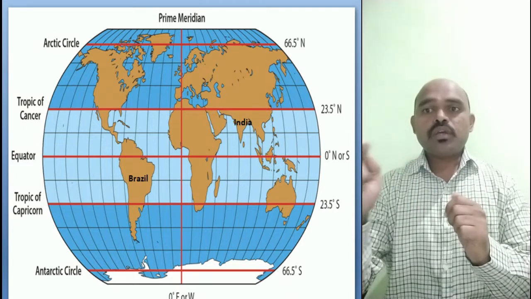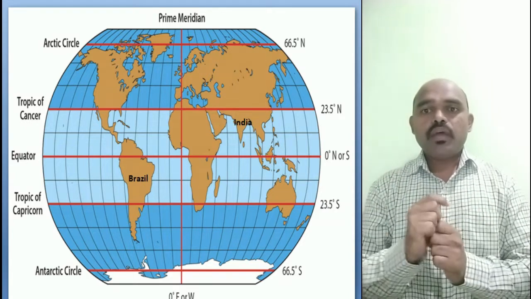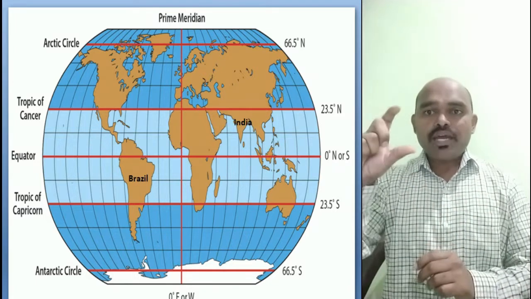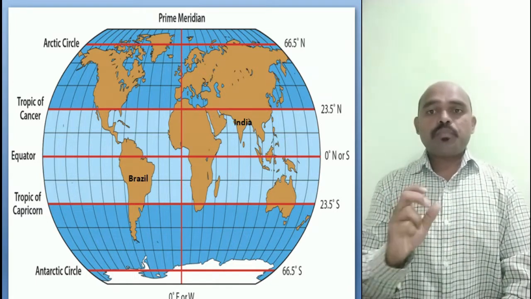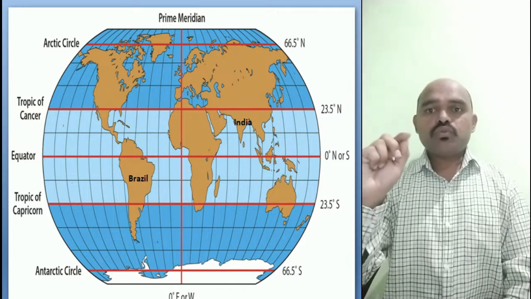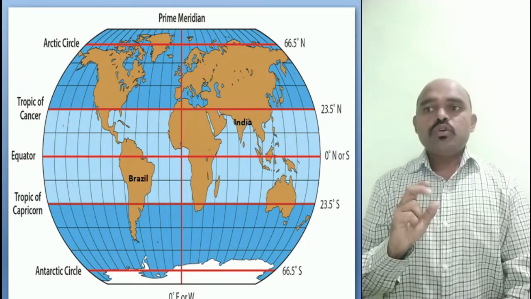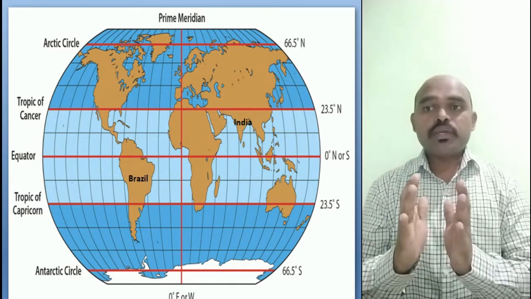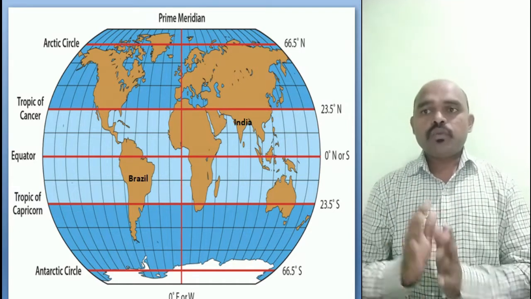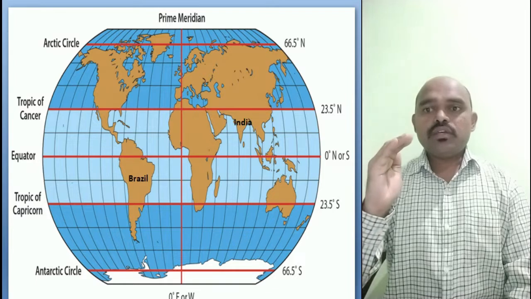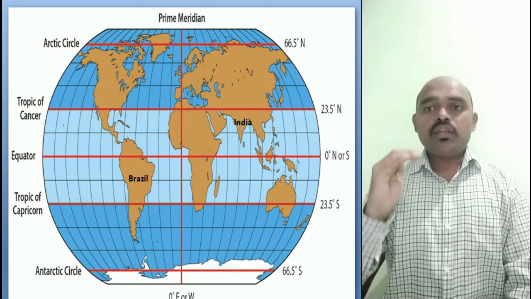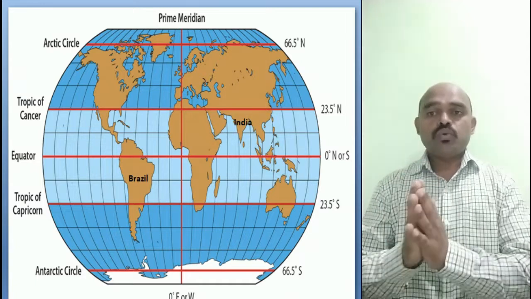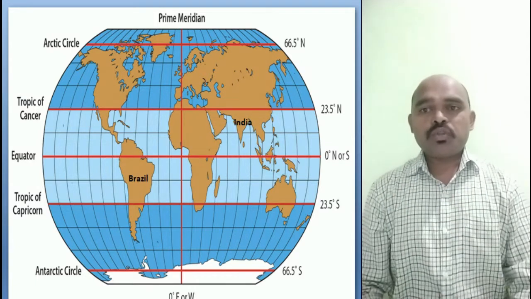The Equator goes through Brazil, and the Tropic of Capricorn also goes through Brazil. So you will see that the region between the Tropic of Cancer and the Tropic of Capricorn is shown in light blue color. That region is called the tropics zone or tropical zone. India lies in the tropical zone, and most of Brazil also lies in the tropical zone. So this is a very important thing, my dear students.